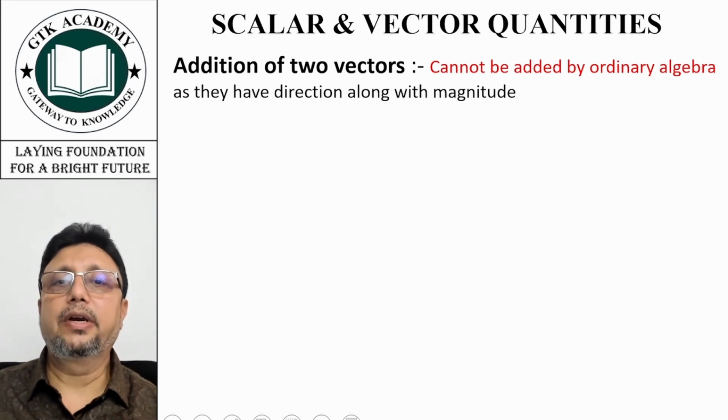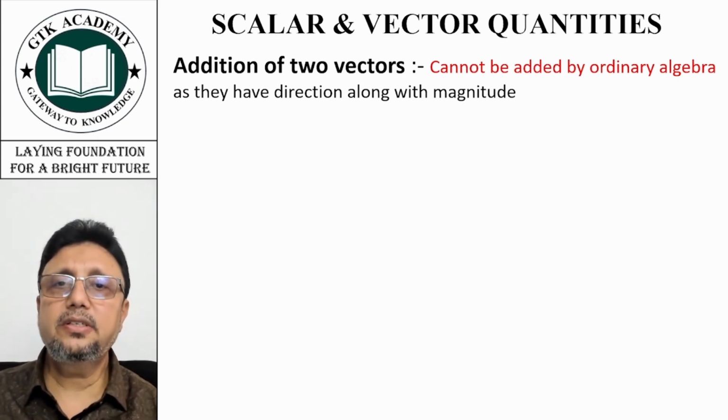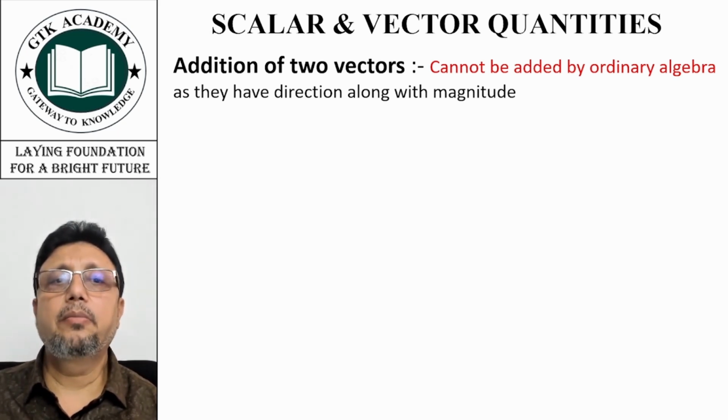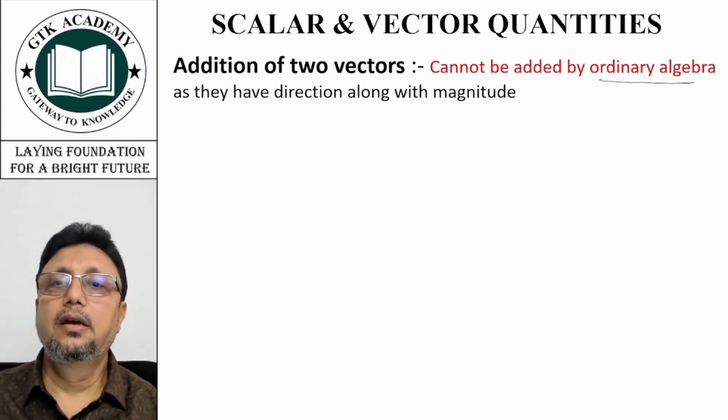Now, addition of two vectors. The question is how to add two vectors. We have discussed that we cannot add them by ordinary algebra because they have magnitude as well as direction.